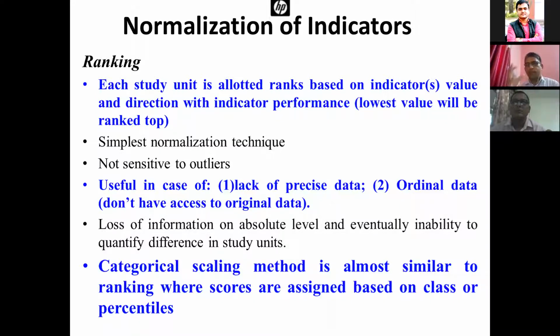Suppose we have three or four kinds of indicators, with rankings from different organizations, and we want to construct a composite indicator index. In that case, we don't need the original data, or we may not have access to it. Based on the ranking, we can construct a